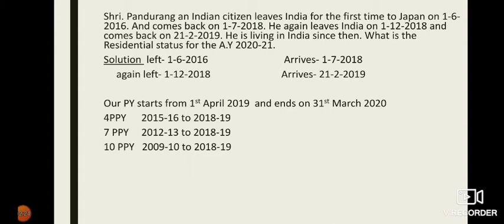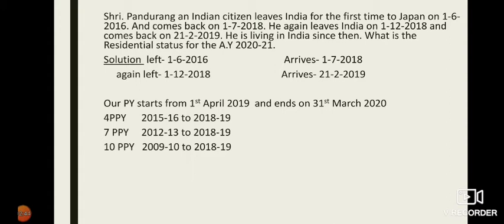Means once he arrives in India on 21 February 2019, he lives in India after that. Again after that he doesn't go back to a foreign country. So our previous year starts from 1st April 2019 and it ends on 31st March 2020.